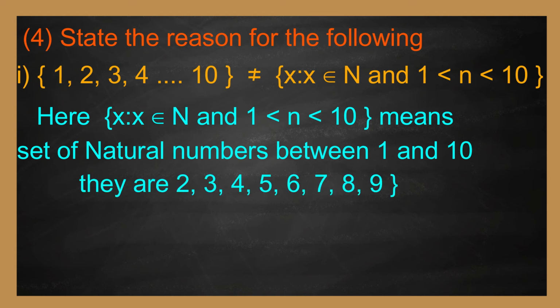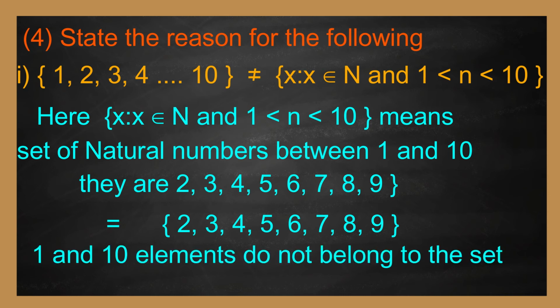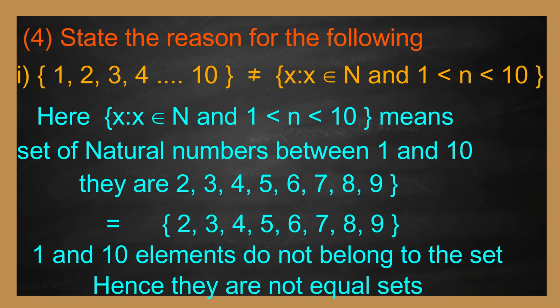They are 2, 3, 4, 5, 6, 7, 8, 9. Therefore, the set of x such that x belongs to N and 1 < x < 10 is equal to {2, 3, 4, 5, 6, 7, 8, 9}. Here, the elements 1 and 10 do not belong to the set. Hence, they are not equal sets.